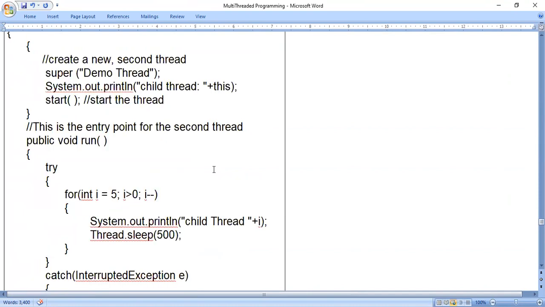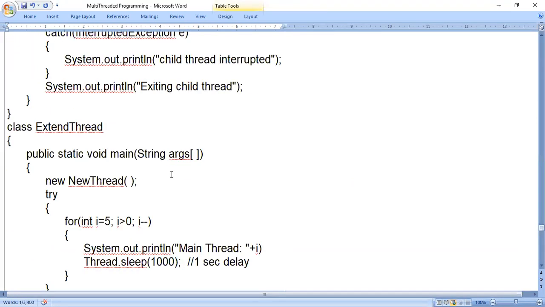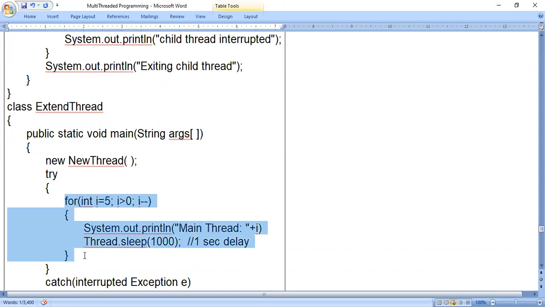You see, now we have 2 for loops, right? So this for loop you consider in the run method. Okay. Method name is run. Okay. And this for loop you consider in the main method. Now, if there is no multi-threaded concept, what happens? Out of these 2 for loops, one for loop will execute at a time.